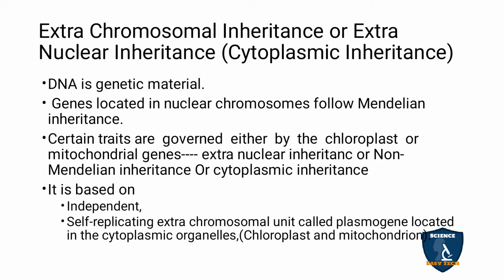So it is able to replicate by its own, and for this they need the units called plasmogenes. Chloroplast and mitochondria are semi-autonomous; they can replicate by their own because they contain their own DNA.